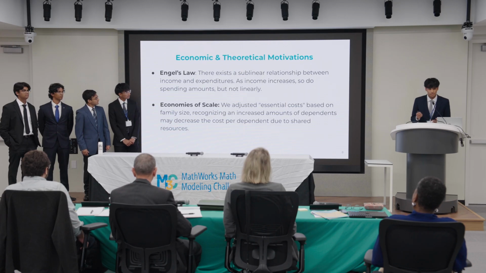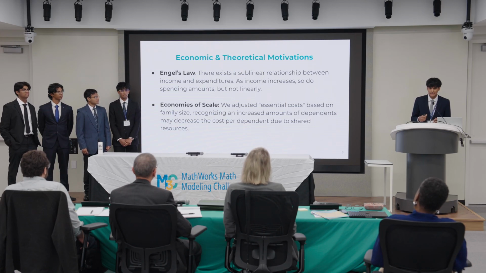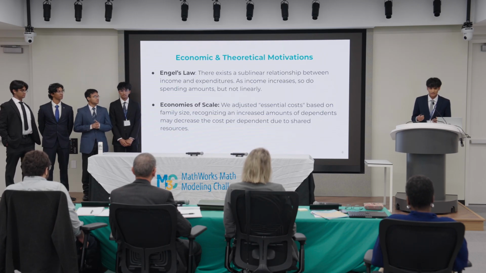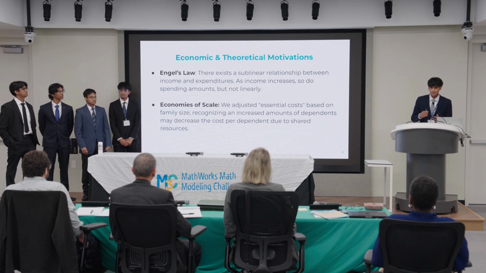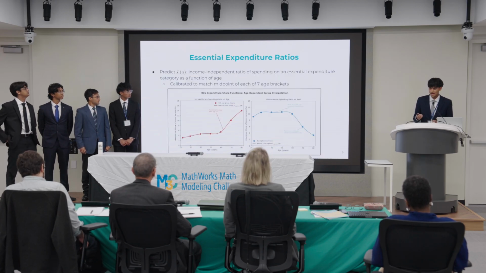So there are two main principles that guide how we create this component. First is Engel's law, which states as an individual's income increases, the spending ratio for multiple categories actually decreases, creating a sublinear relationship. Next, we have economies of scale, which states that for particular categories such as housing and utilities, a household size of 4 may not necessarily spend 4 times as much as a household size of 1 for that category.